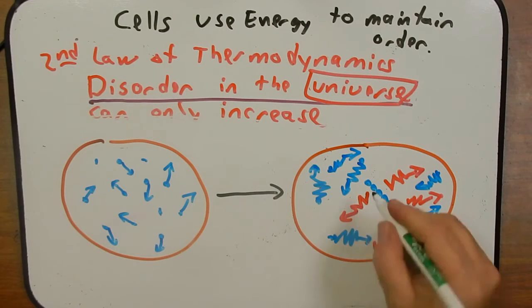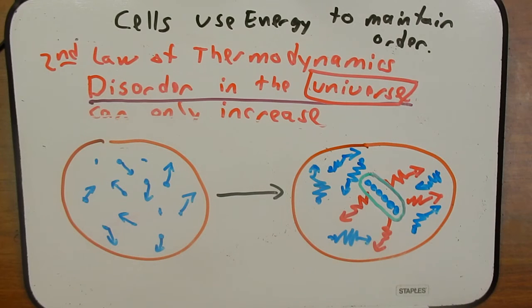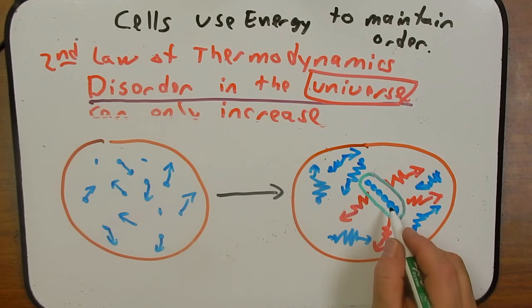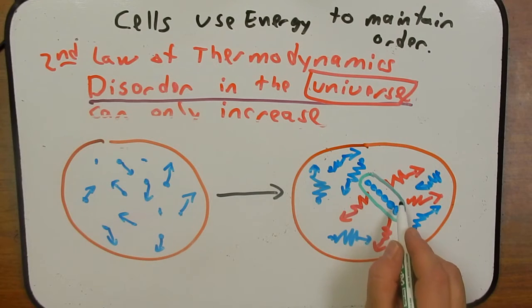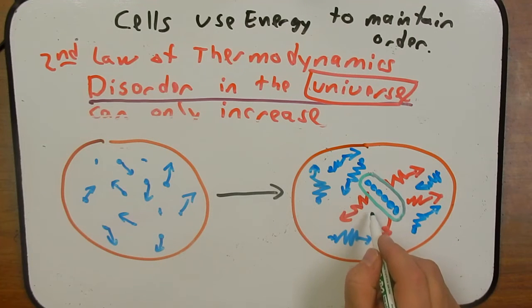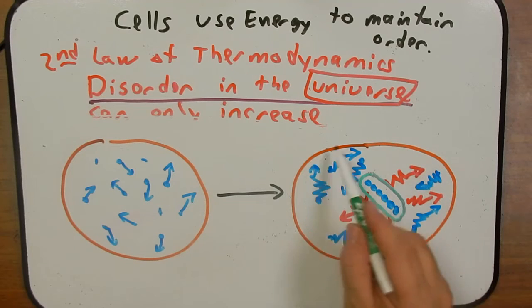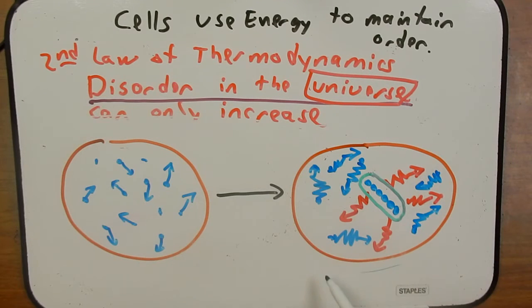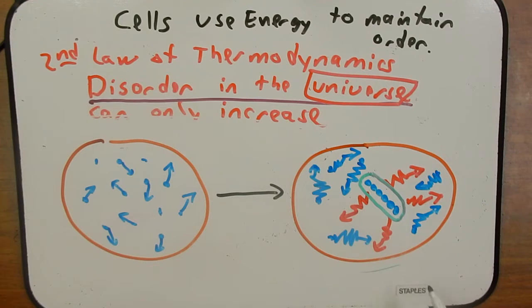So the order here that has been generated is actually decreasing entropy. It's creating order. But it doesn't violate this law, because in the process of creating this order, it's increased the overall disorder in this cell, in this localized environment, what we called the universe on the previous picture.